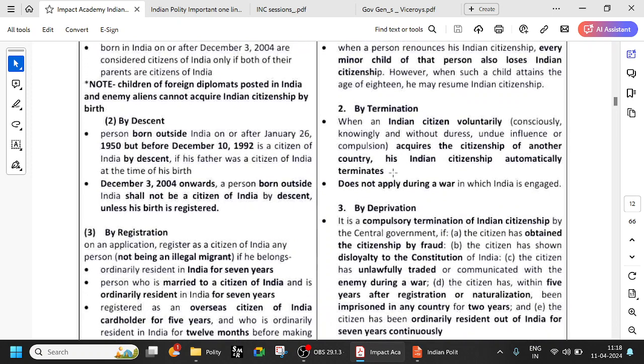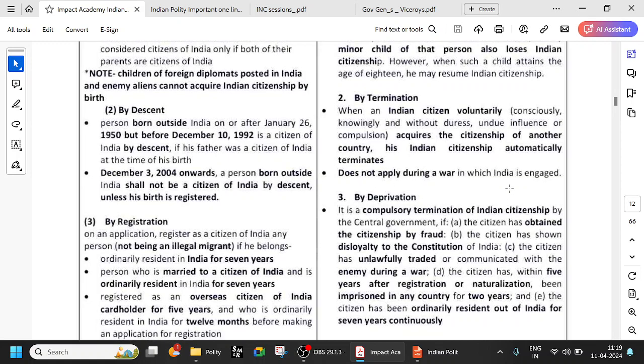By termination, when an Indian citizen voluntarily acquires the citizenship of another country, then his Indian citizenship is automatically terminated. Very important. Understand this. And it does not apply during a war in which India is engaged.